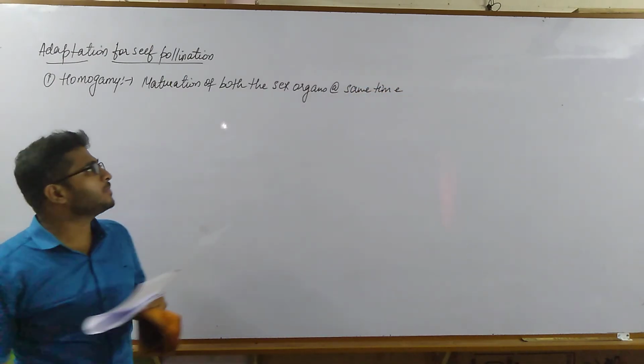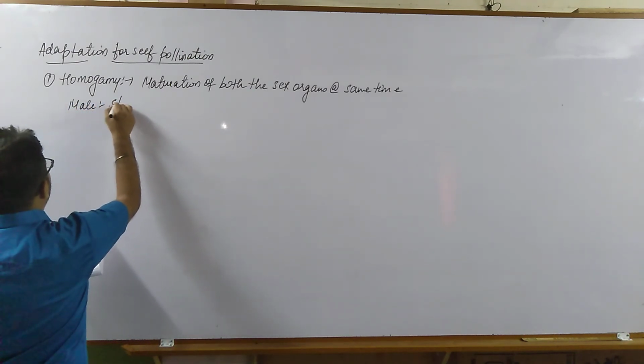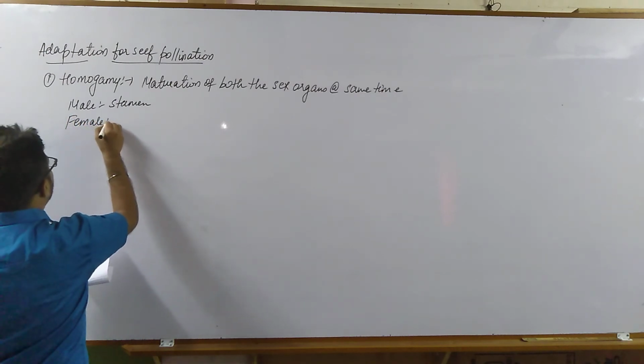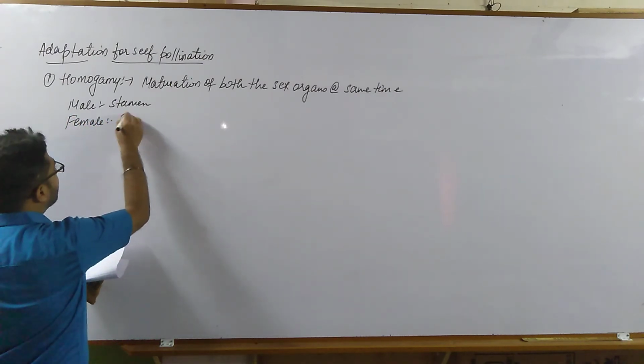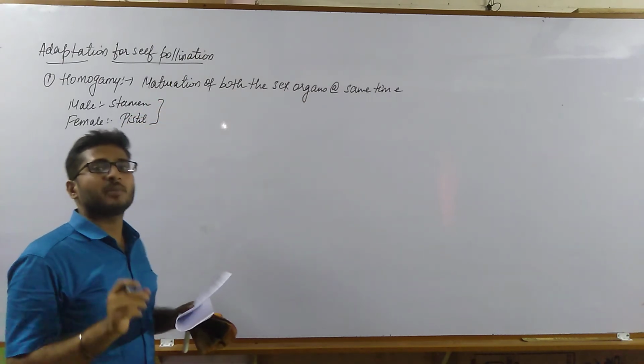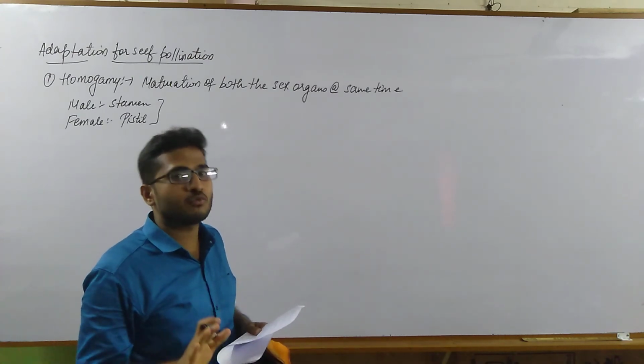That means the male part, the stamen or androecium, and the female part, the pistil or gynoecium, must undergo maturation at the same time only. That is what homogamy is.